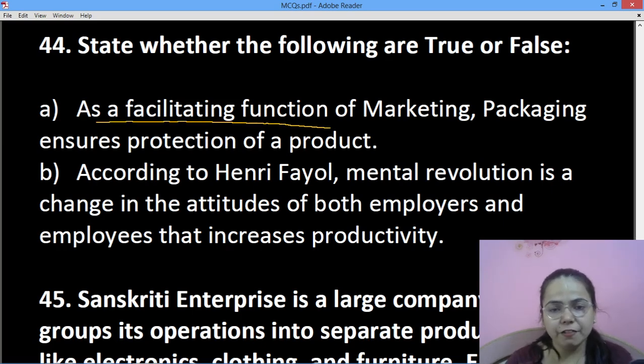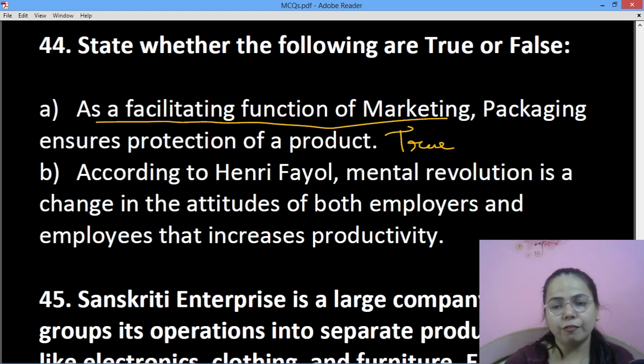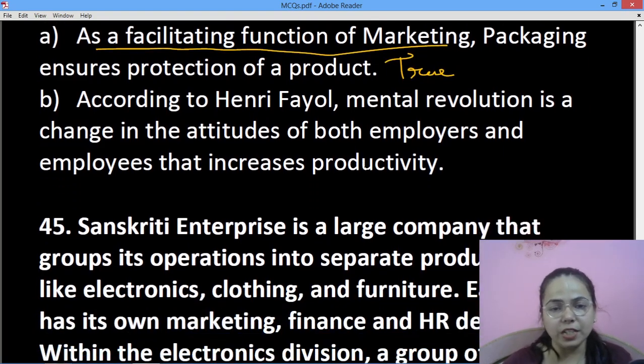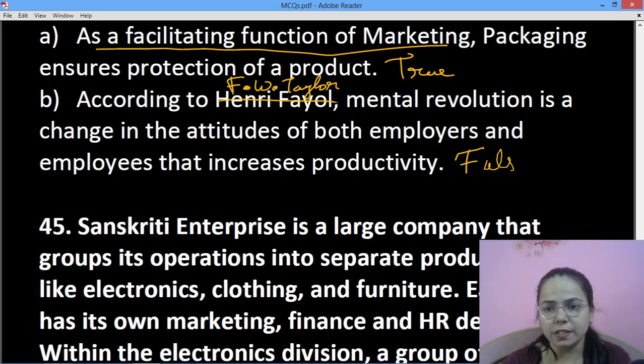As a facilitating function of marketing, packaging ensures protection of product. It is true. According to Henry Fayol, mental revolution is a change in the attitudes of both employers and employees that increases productivity. It is also true, mental revolution के बारे में इन्होंने जो बोला है वो सही है, but it is not according to Henry Fayol, it is according to F.W. Taylor. Hence, the statement is false.